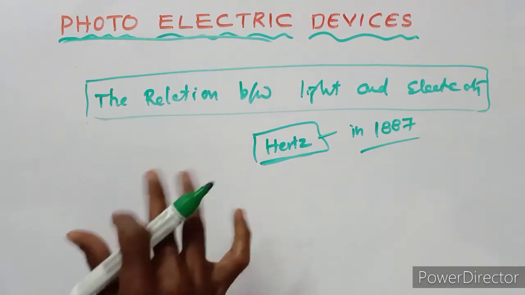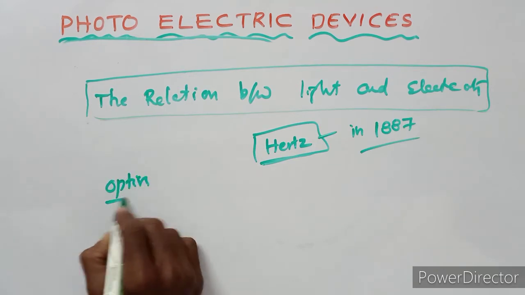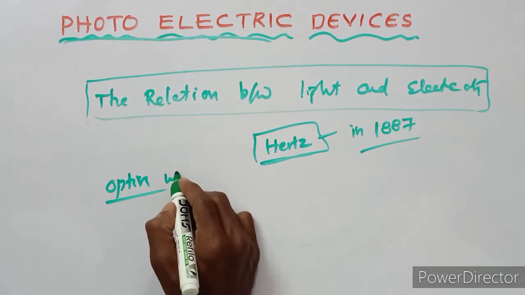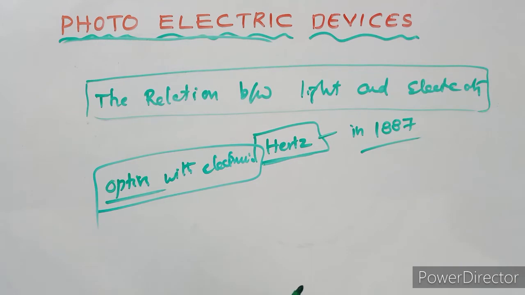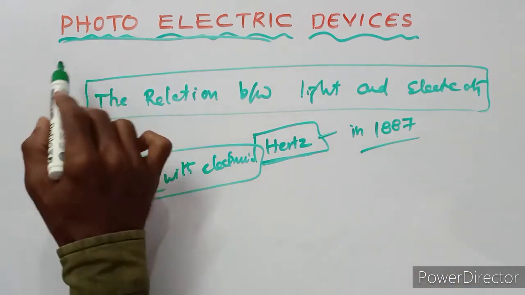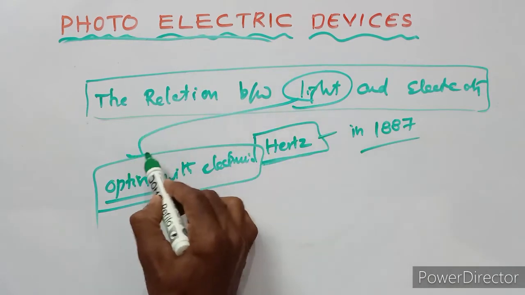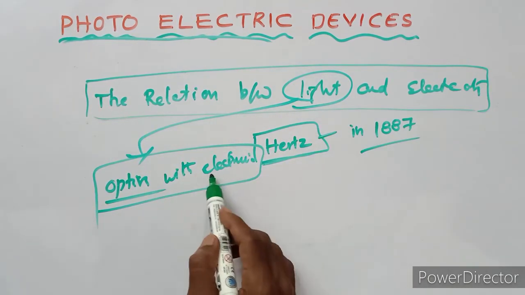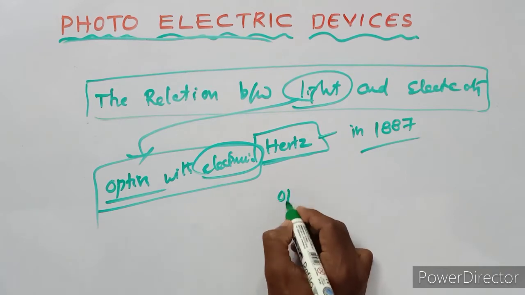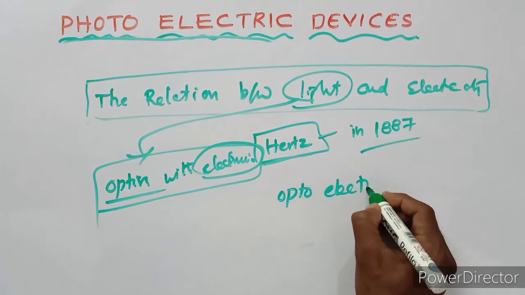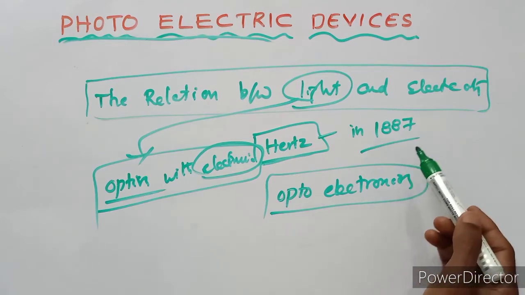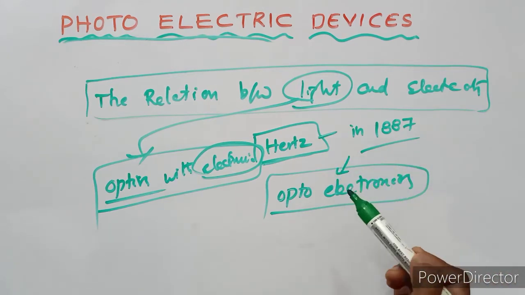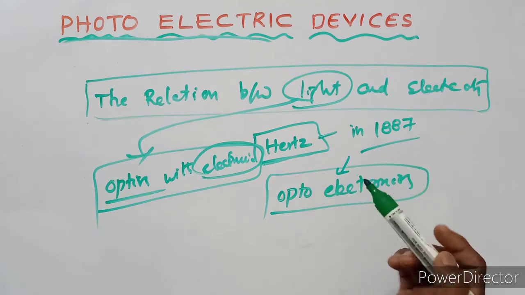This branch that combines optics with electronics. Light means optics. This optics combined with electronics is called optoelectronics. This optoelectronics leads to a number of devices.